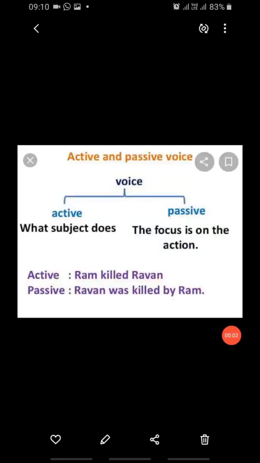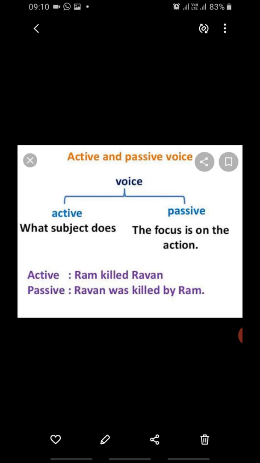Now here, students, we will discuss voices, active voice and passive voice. Active voice means what the subject does in the sentence.